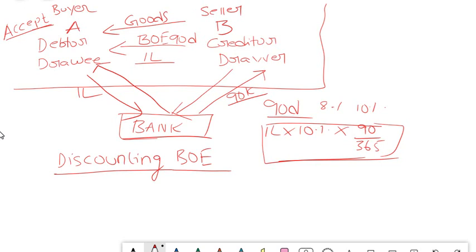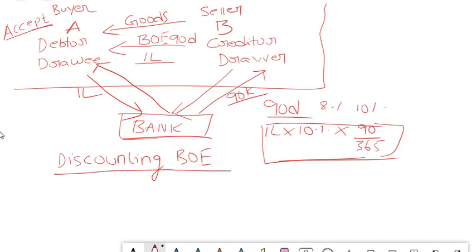This is a common thing which every creditor does in business circumstances because of the time value of money. That means 1 lakh after 3 months is equal to 90,000 today. So this time value of money is important. That's why they generally discount these bills of exchange with the bank immediately and get the money. So this is the concept of bill of exchange, and also the concept of discounting the bills of exchange.